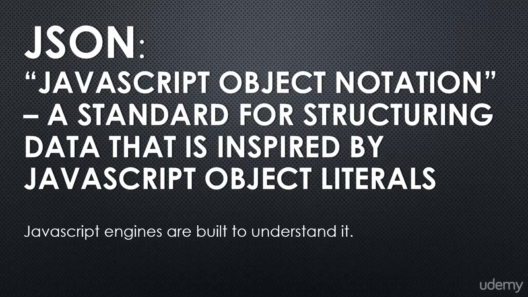In other words, JSON is just a way of writing things in text, of writing data so that other systems that understand JSON can receive your data, and if your system understands JSON, can send you data. Many, many programming languages, many systems and servers have features that allow them to send and receive JSON. However, JavaScript engines are built to understand it, and it's very easy for us to think in terms of JSON because it's so similar to object literal syntax.